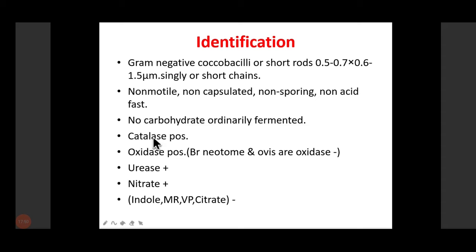I'm sure you must have had lectures on biochemical reactions. There is the catalase test, and these are the various biochemical tests by which we can identify the bacteria up to the species level. So these are the characteristics: it is catalase positive, oxidase positive, urease positive, and nitrate positive.